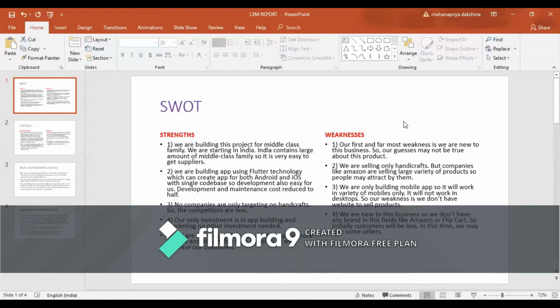We are building the app using Flutter technology. We can create an app for both Android and iOS with a single code base, so development is also easy for us. And no companies are targeting only handicrafts, so the competition is less. So we can easily reach a high level. Our only investment is in app building and marketing. No other investment is needed. And one more point is that we are building a mobile app. A mobile app is more flexible and attractive than a website. It will definitely increase our reach.